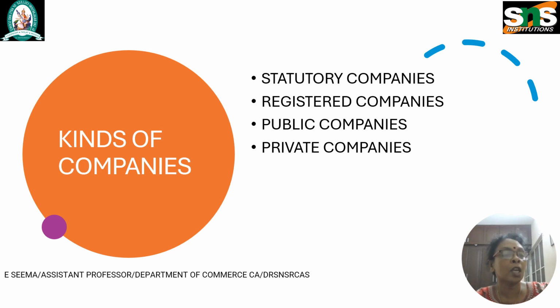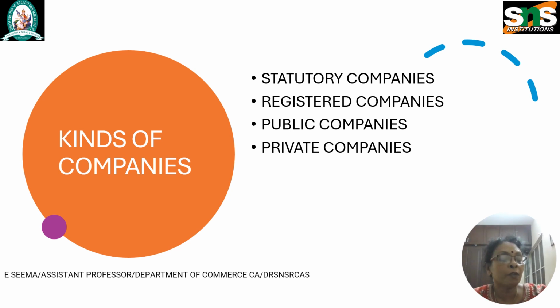Except in the case of one person company, it limits the number of its members to 200. That is, provided that when two or more persons hold one or more shares in the company jointly, they shall for the purpose of this clause be treated as a single member. Provided further that persons who are in the employment of the company, and persons who were formerly in the employment of the company and were members of the company while in the employment and have continued to be members after the employment ceased, shall not be included in the number of members. And it prohibits any invitation to the public to subscribe for any securities of the company.